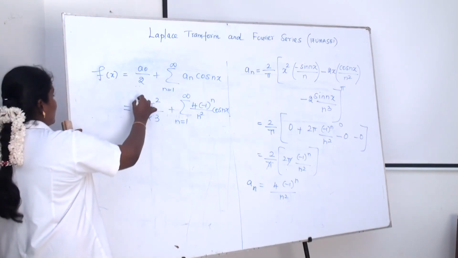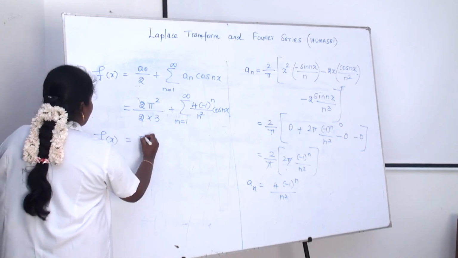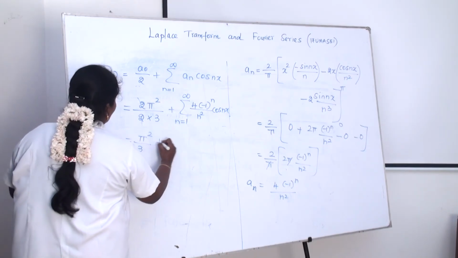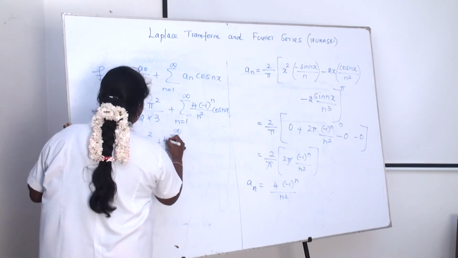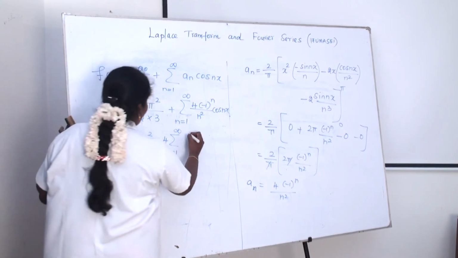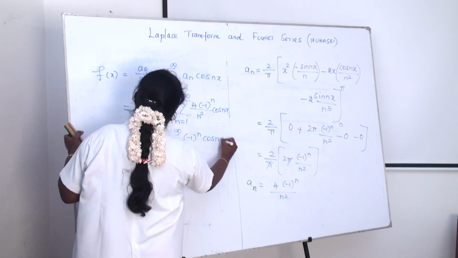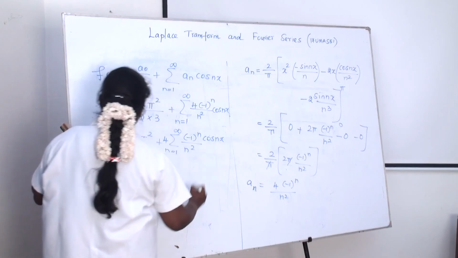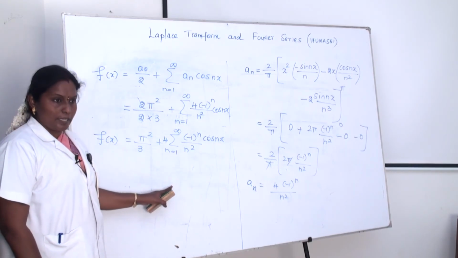Here the 2 is cancelling. Therefore, f of x is equal to pi squared by 3 plus summation n equal to 1 to infinity, 4 is the constant taking outside, minus 1 the whole power n cos nx divided by n squared, which is the required Fourier series.